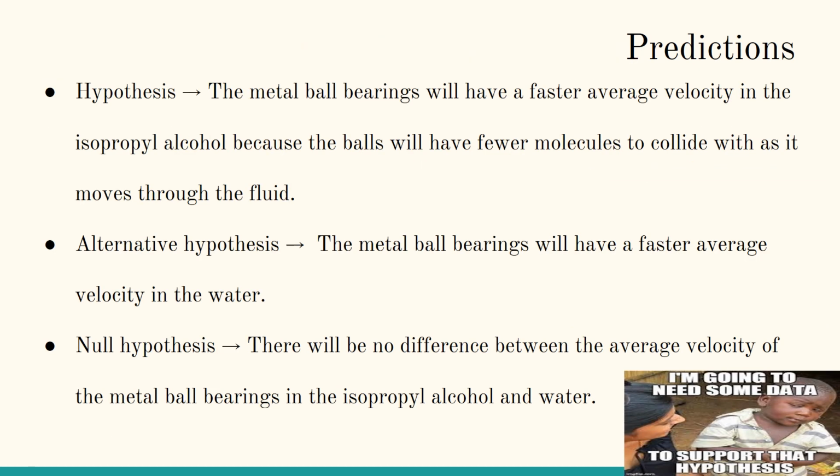Our hypothesis was that the metal ball bearings will have a faster average velocity in the isopropanol alcohol because the balls will have fewer molecules to collide with as they move through the fluid. The alternative hypothesis was that the metal ball bearings will have a faster average velocity in the water. Our null hypothesis was that there will be no difference between the average velocity of the metal ball bearings in the isopropanol alcohol and in water.